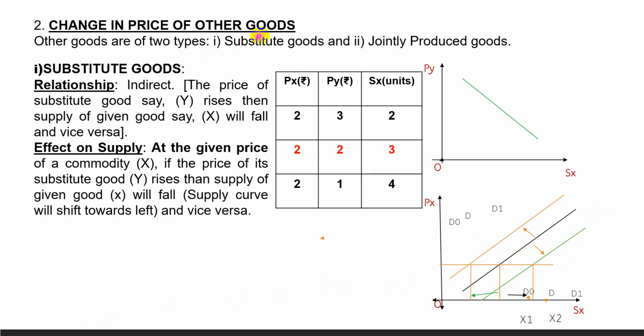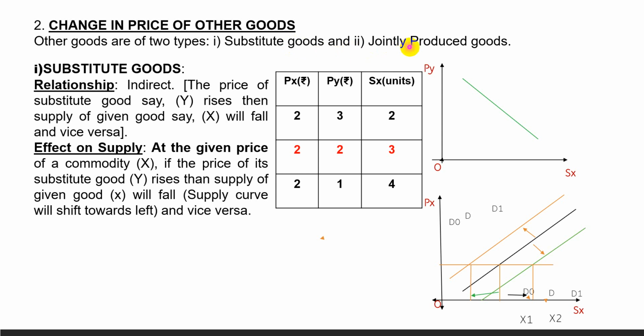Next, change in the price of other goods. Other goods are of two types: substitute goods and jointly produced goods. So supply of a commodity also depends upon the prices of its related goods or other goods. Substitute goods are like washing powder and detergent cakes, with one firm producing both.